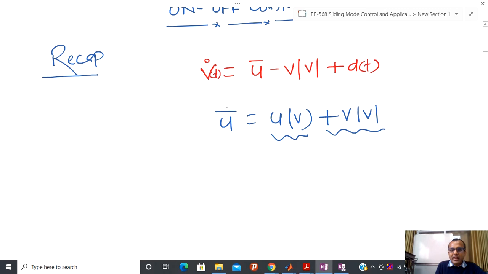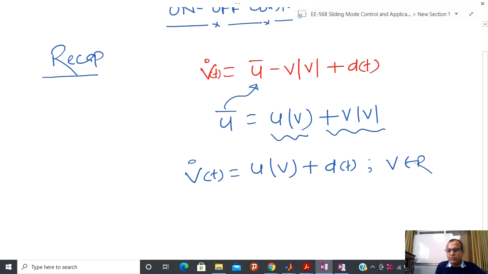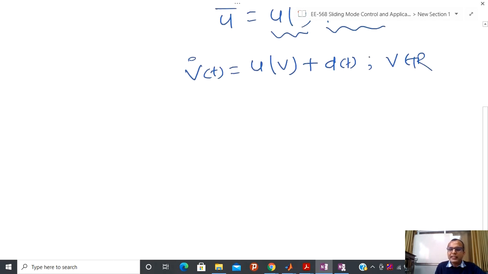And after substituting this control action here, my closed loop system can be represented again like this, uv plus dt, and I am assuming that v belongs to R, which means I have a first order system.